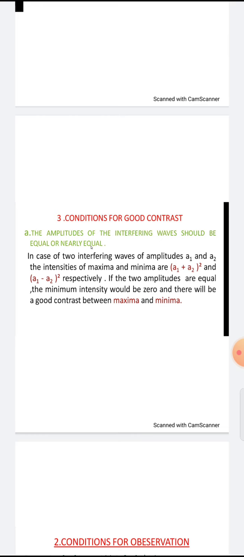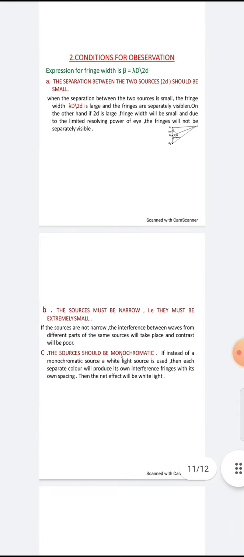In the case of two interfering waves of amplitude a1 and a2, the intensity of maxima or minima is (a1 plus a2) whole square and (a1 minus a2) whole square respectively. If the two amplitudes are equal, the minimum intensity would be 0, and there will be good contrast between the maxima and minima.